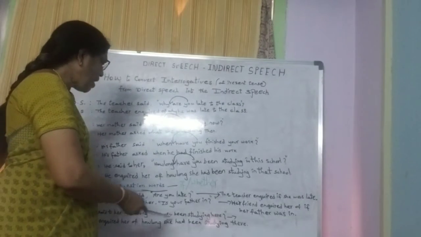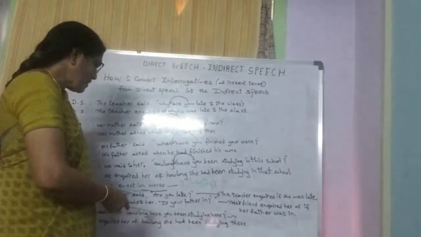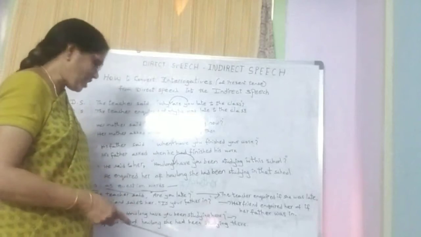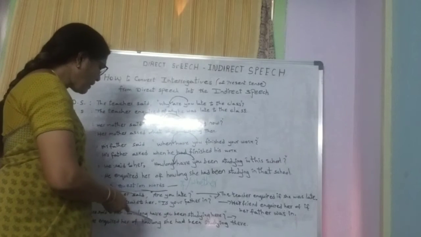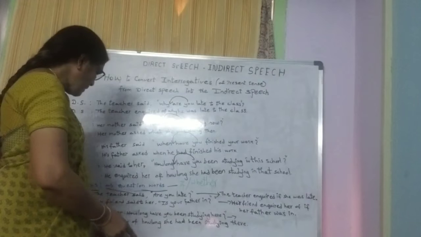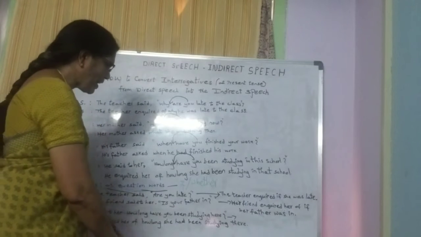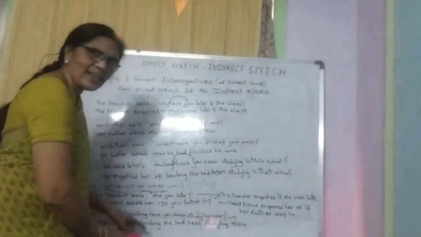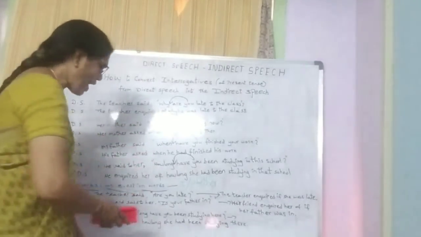Next, let us have a look at the third example. He said to her, "How long have you been studying here?" Yes, in which tense is it? Come on, tell me. Yes, present perfect continuous, children. He inquired of her how long. Here it's a question word. "How long have you been studying here?" becomes "How long she had been studying there?" It's not a helping verb here. It's a question word, how long.